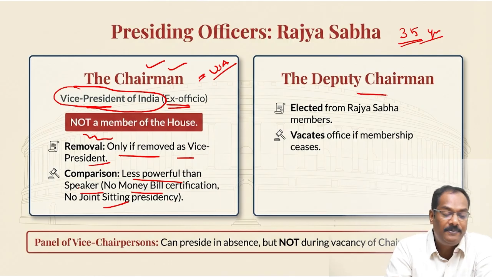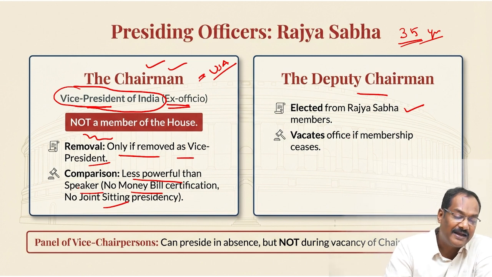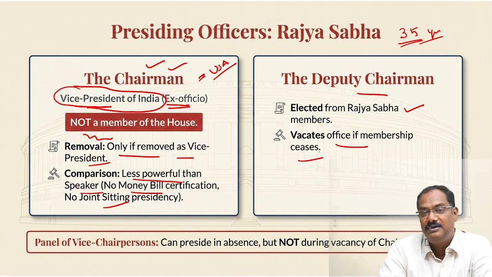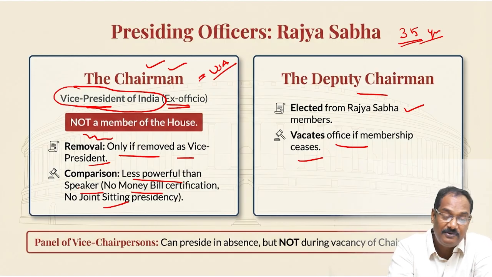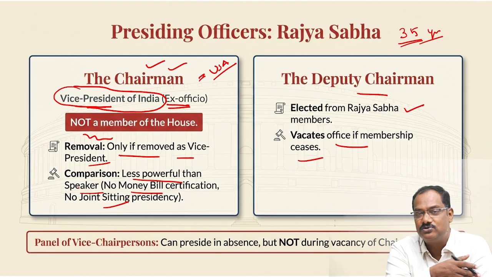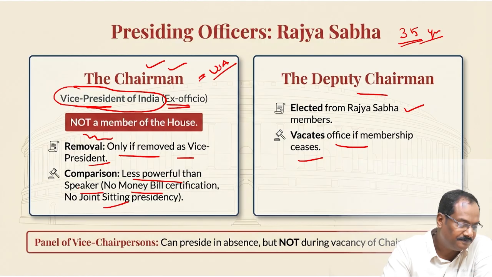Now comes the deputy chairman. The deputy chairman is elected from the Rajya Sabha members themselves. That means he is a member of Rajya Sabha. He vacates office if he ceases to be a member. That means if he is no more a member of Rajya Sabha, then he is no more deputy chairman. The same is the case with the speaker or deputy speaker also. If they resign from membership of Lok Sabha, they are no more speaker as well.